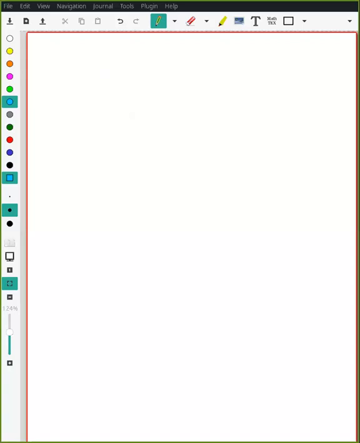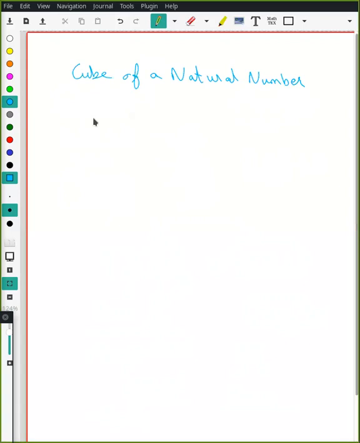We already studied squares and square roots, right? Now we'll try to understand what is the cube of a natural number. A cube is any number with 3 as the exponent.